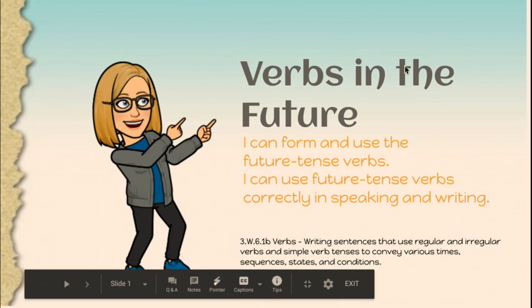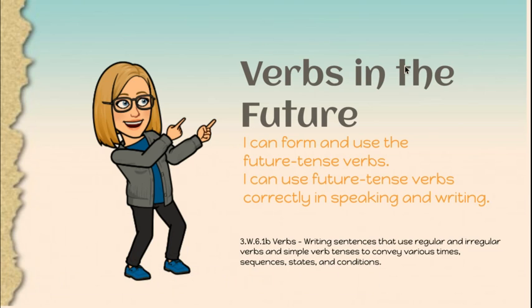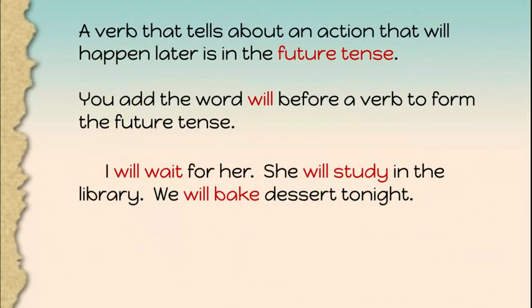All right, today we're going to look at the third type of tenses that verbs could be. We have looked at past, we have looked at present, and today we're going to be looking at verbs in the future. So our goal for today is: I can form and use future tense verbs. I can use future tense verbs correctly in speaking and writing.